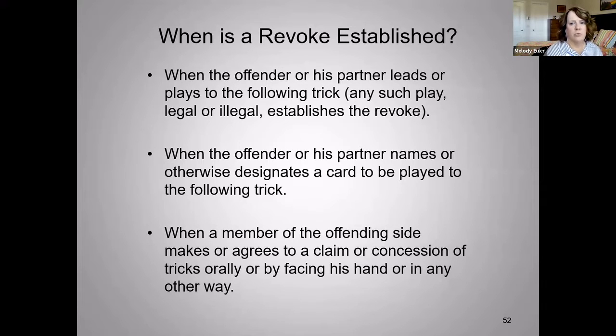It's important to remember that it's until the side plays to the following trick, the offending side. So if neither one of the revoking side has actually played to the following trick, it has not been established. It is still able to be corrected.